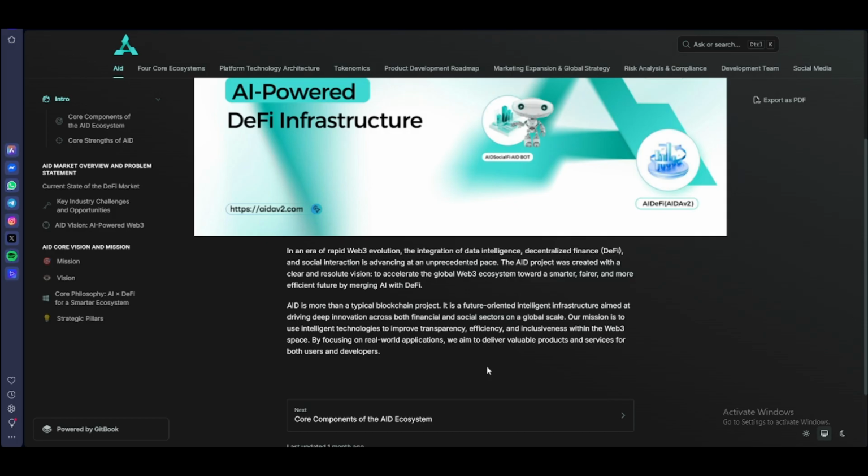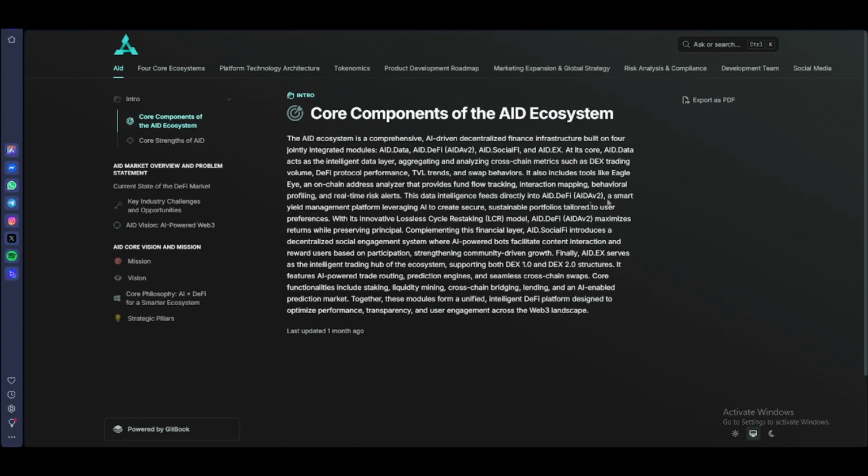AID is more than a typical blockchain project. This is the project that has intelligent infrastructure, driving innovation. So we have here the vast financial and also social sector on a global scale. So we have here the DeFi and also some mission. So we have here the mission about technologies to improve the transparency and also efficiency and inclusiveness of Web3. So we have here focusing on the core component of the AID ecosystem.